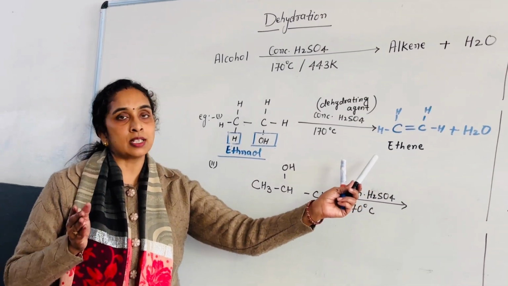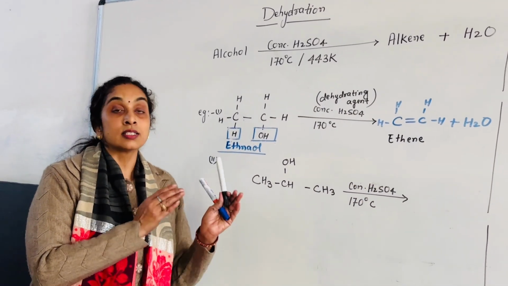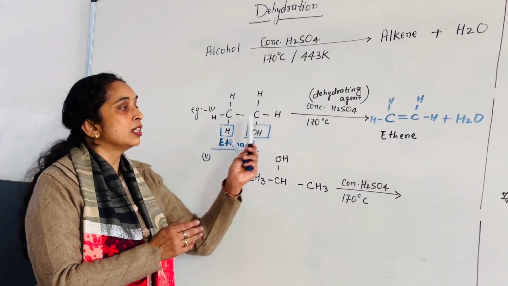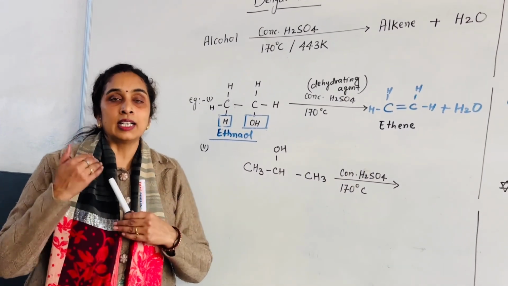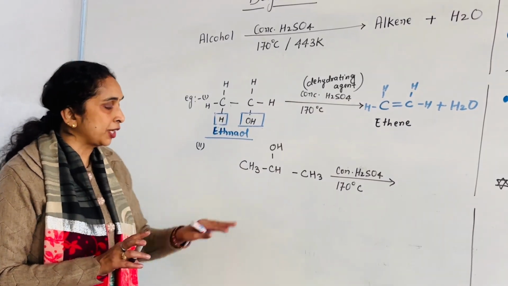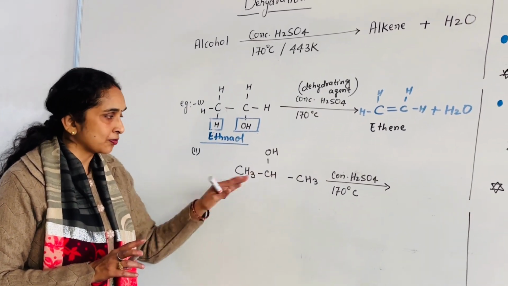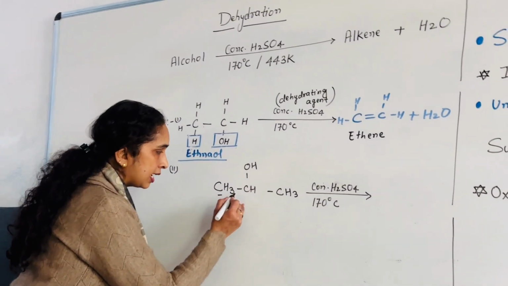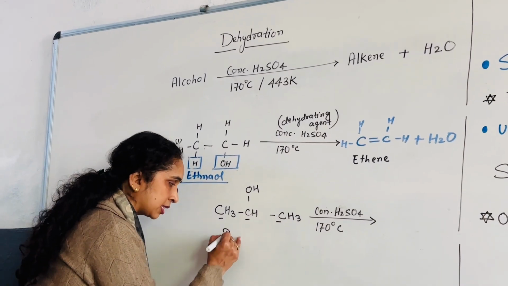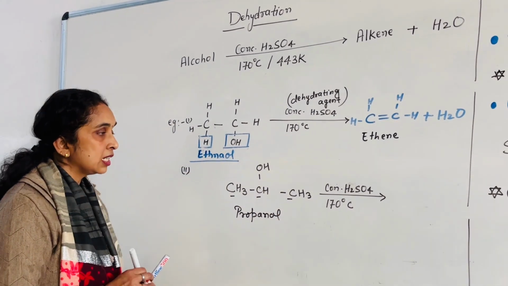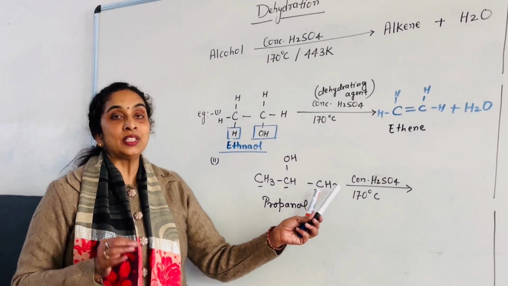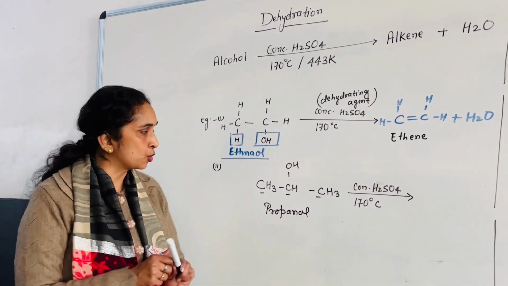Actually, in your syllabus, only the conversion of ethanol to ethene is given. But for clearing your concept, I am going to explain this one also. So it is 1, 2, 3 carbons, so it is propanol. When we are going to dehydrate it, what we have to do?